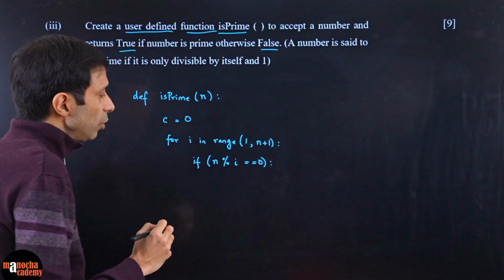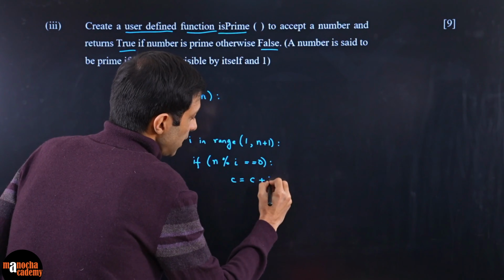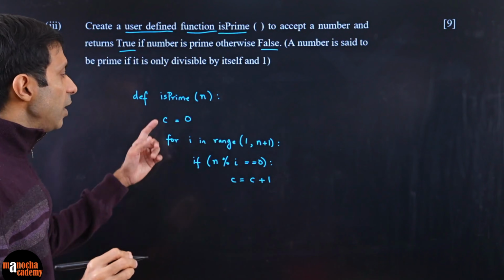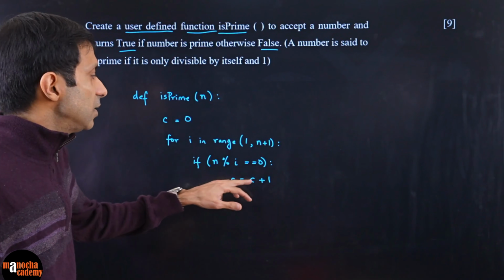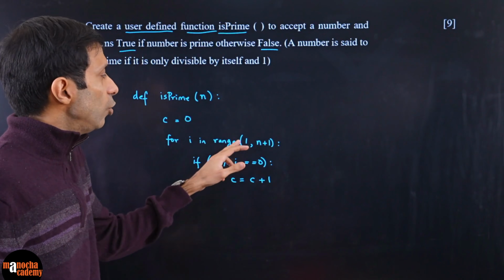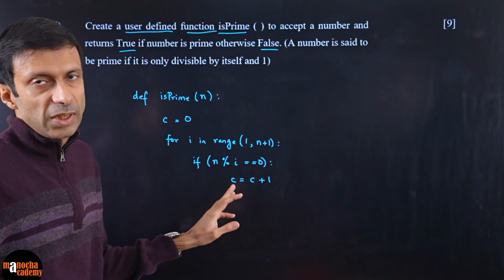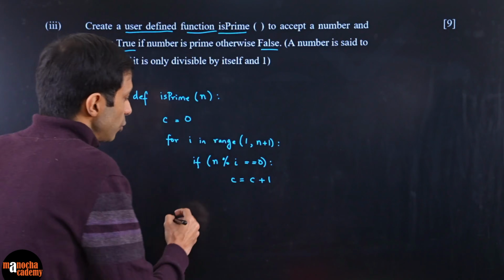If it is equal to 0, then what will I do? I will do c equal to c plus 1. What does c represent? The number of factors. So what I am doing over here is counting the number of factors for this number. I am running a loop from 1 to n. If it is divisible, c becomes c plus 1. And then what happens over here?